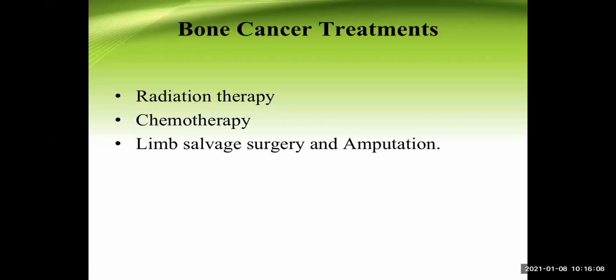Now, what are the overall treatments of bone cancer? We talked about this in the last class also. So let me go a little bit quickly here. These are radiation therapy, chemotherapy, and surgery. All three things can be combined here. The surgery depends on the extent of the lesion. Sometimes we can go for extensive surgery of that local area, and sometimes we can go for even amputation. We sacrifice that limb. It depends on the manifestation when we examine the patient for the first time.